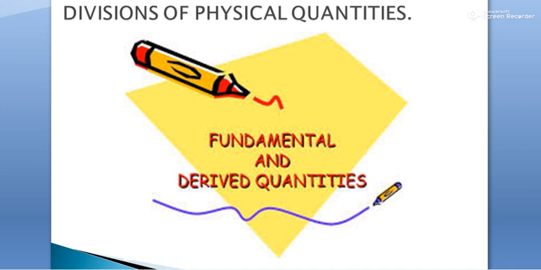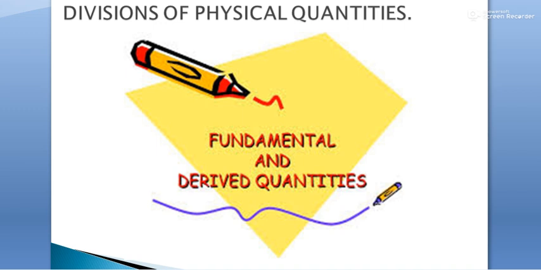Now the physical quantities. What were physical quantities? Those quantities which can be measured are termed as physical quantities. In physics, physical quantities are further divided into two: fundamental and derived quantities.